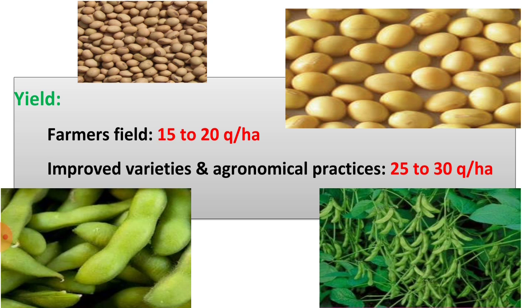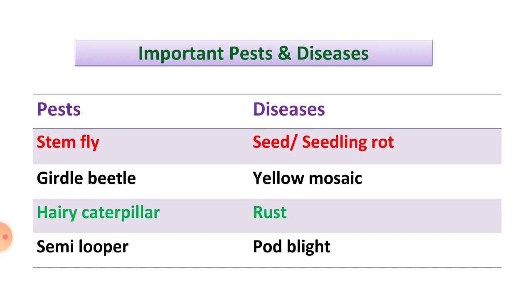Then the last point is plant protection, the important pests and diseases of soybean crop. The important pests of soybean are stem blight, girdle beetle, hairy caterpillar and semilooper.